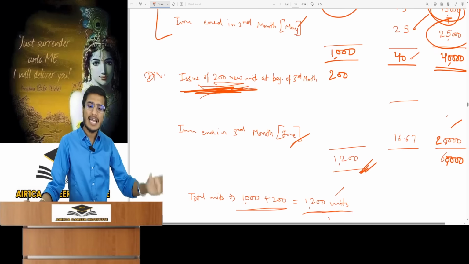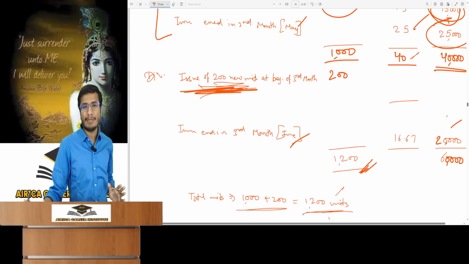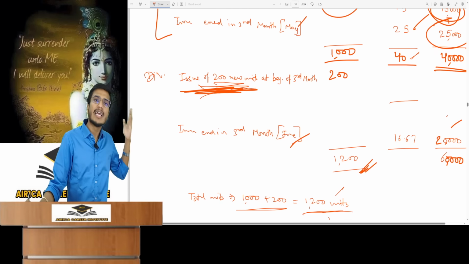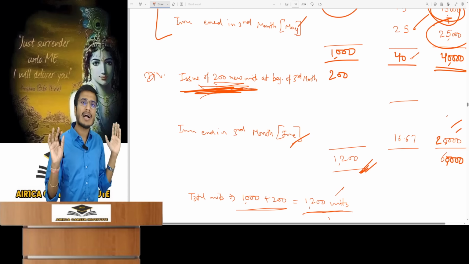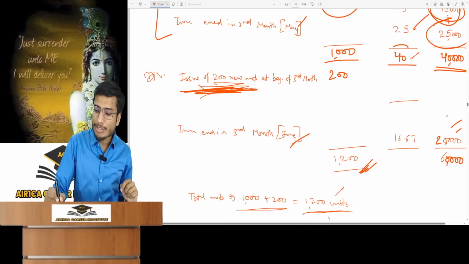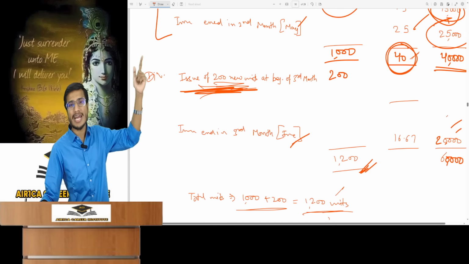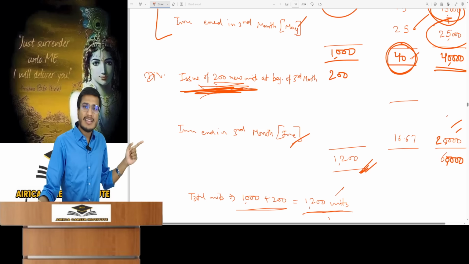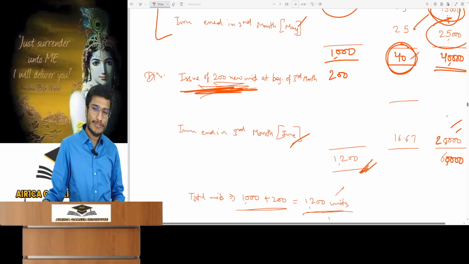The mutual fund aims to distribute income equally to all 1200 unit holders. This is wrong. These 200 unit holders came at the beginning of the third month, so their claim should only be on the third month's income, not on the previous 40,000. This means the mutual fund is mistakenly giving away the old unit holders' rightful 40 rupees per unit income.